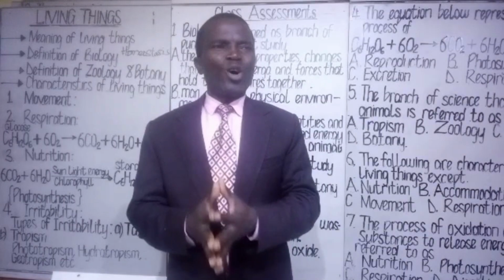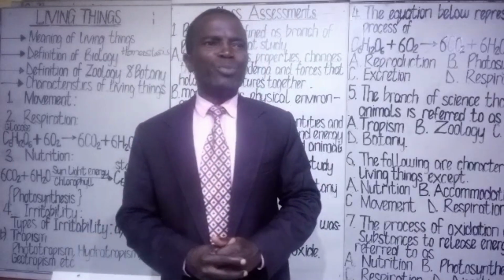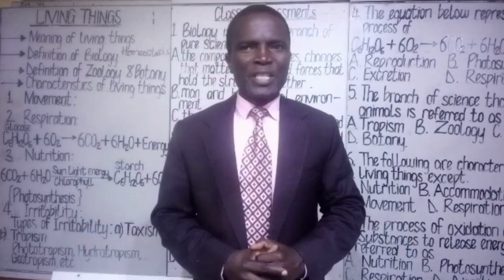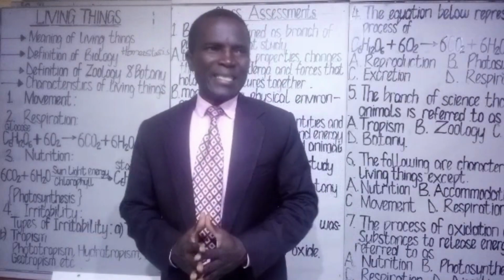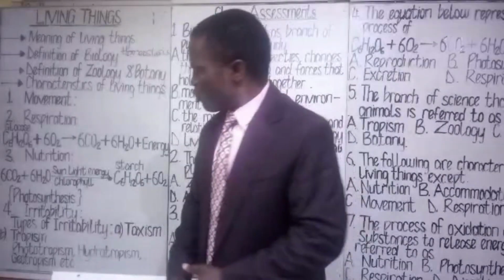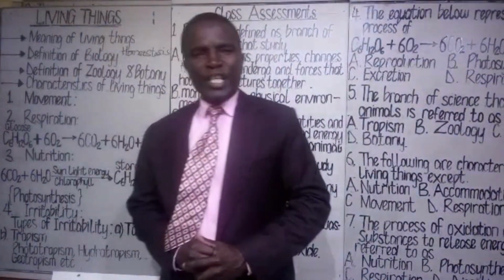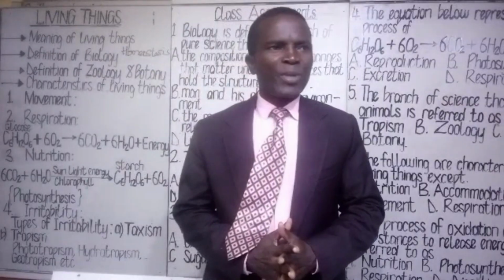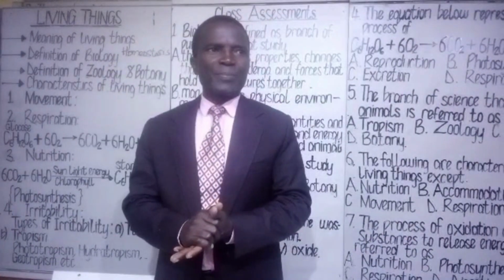That hot object is the stimulus, while the response to that hot object is the response, and that is irritability. But in plants, response to stimulus in plants is called tropism. Let's take for instance the shoot system of plants.